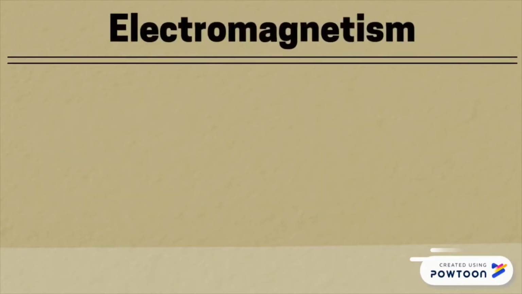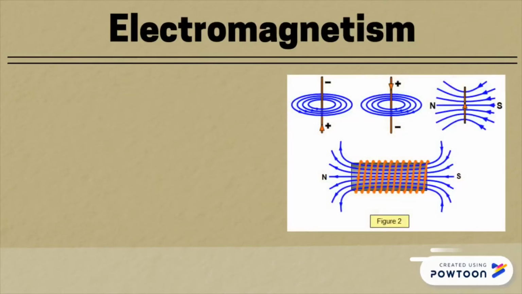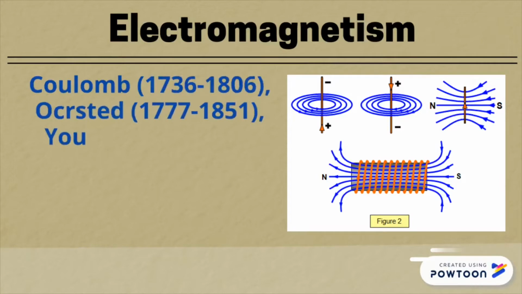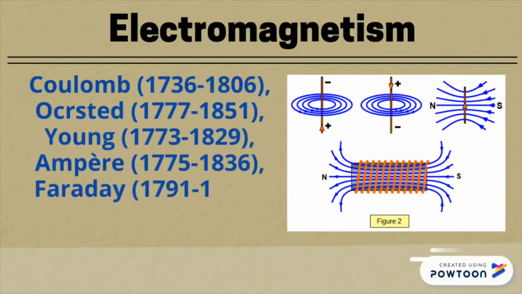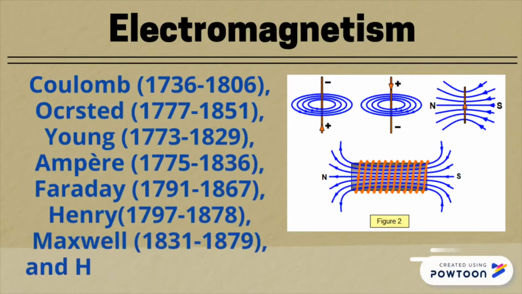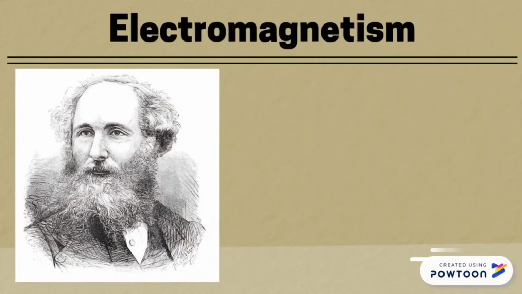Classical ideas also include electromagnetism. The subject developed over a period of several hundred years. Important contributions were made by these great scientists: Coulomb, Oersted, Young, Ampere, Faraday, Henry, Maxwell, and Herschel.